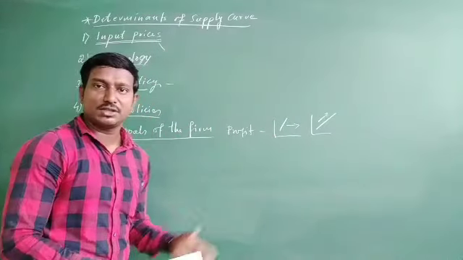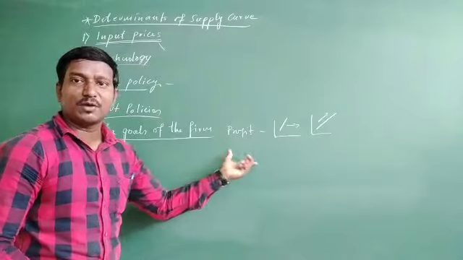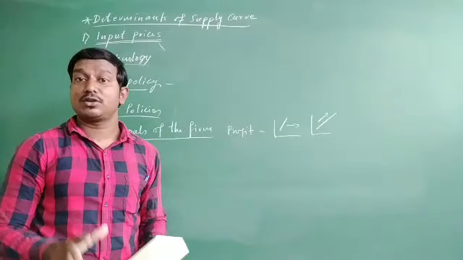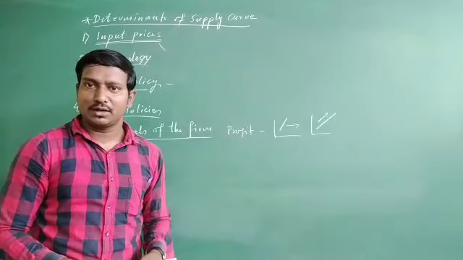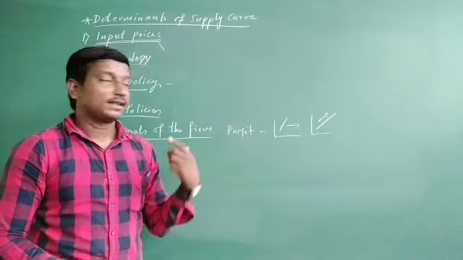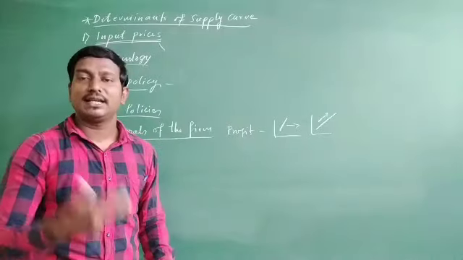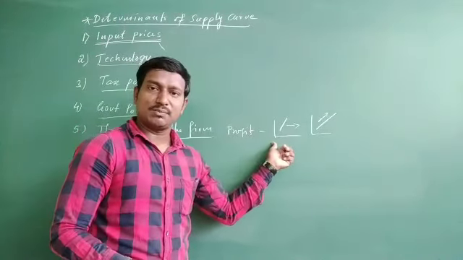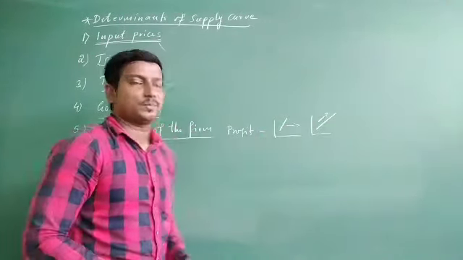What is the goal here? The goal is to earn the profit in the present situation, not in the future. Whatever profit we are going to earn, let us earn today itself. If that is the goal, they try to maximize their sales. They try to sell more in the market. Then automatically the supply curve shifts right side and moves upward.